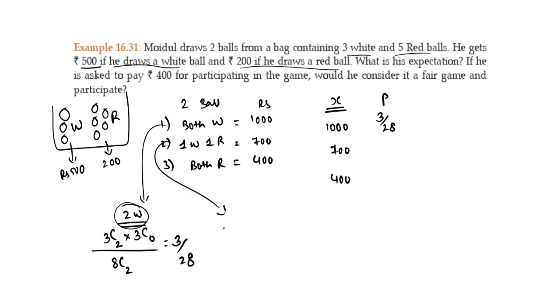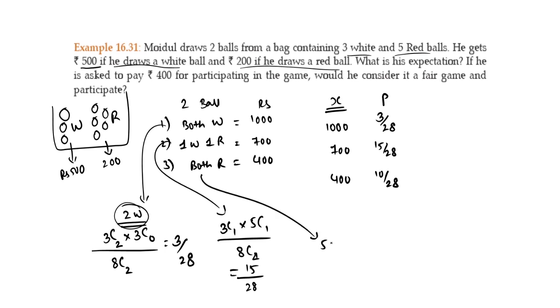One white, one red: 3C1 into 5C1 divided by 8C2. I will directly write the answer, 15 divided by 28. Both red will be 5C2 into 3C0 divided by 8C2, which is nothing but 10 by 28. I know this is right because the total should be 1.